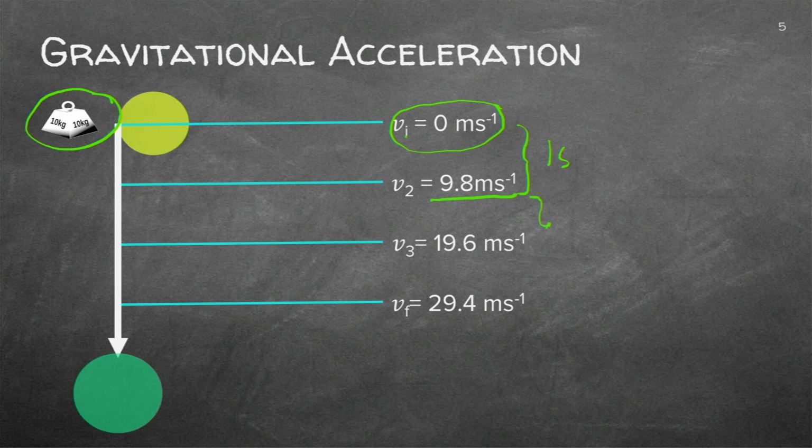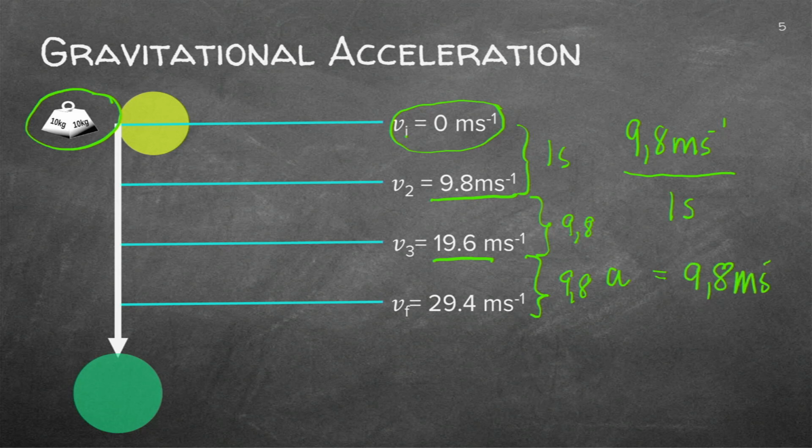And in another second, the velocity will be 19.6, which is exactly double that of 9.8. In another second, it was again 9.8. And that brought him to the conclusion that 9.8 meter per second increase in every 1 second, which gives me the acceleration due to gravity as 9.8 meter per second square.